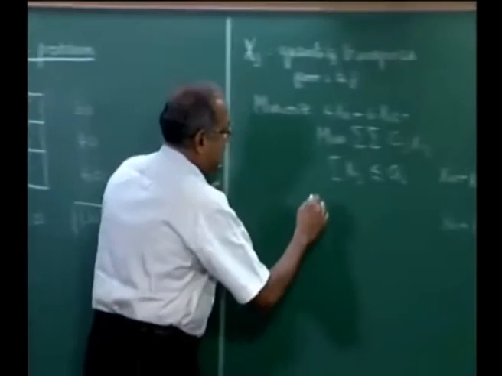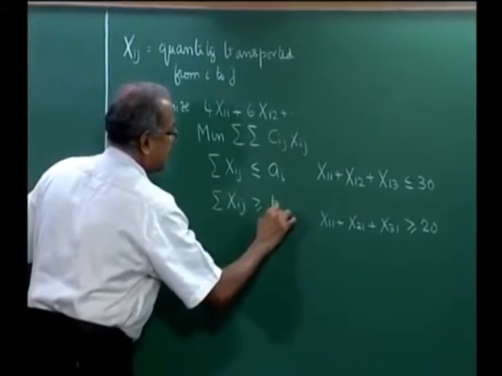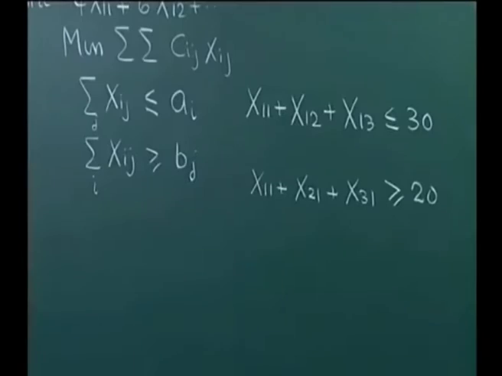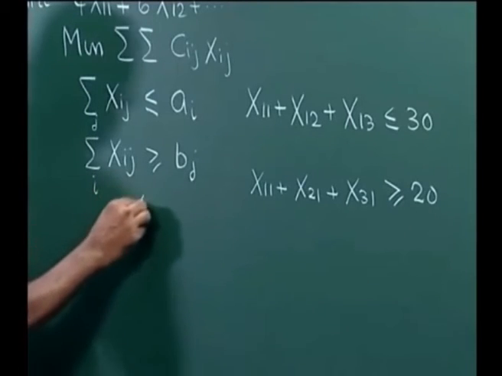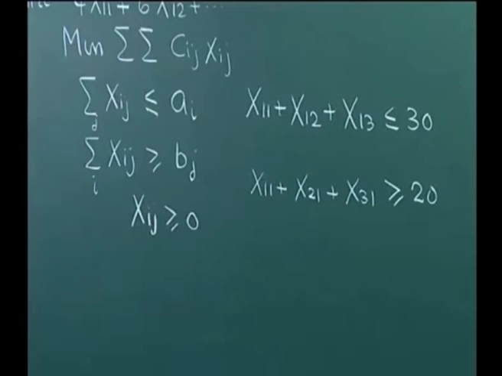So, this in general is sigma xij greater than or equal to bj, summed over i here and summed over j here, and xij is greater than or equal to 0. So, this completes the mathematical formulation of the transportation problem.